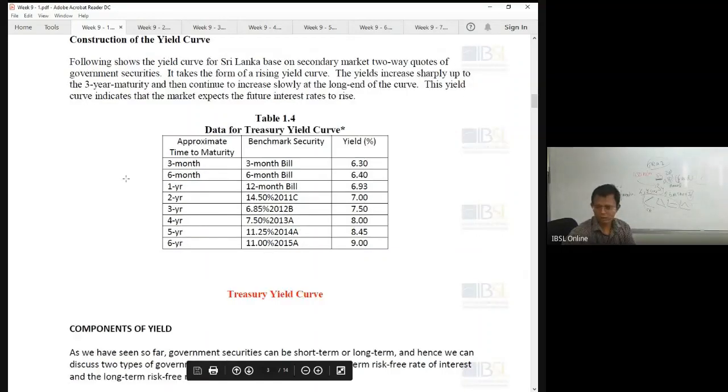What is the yield on? Treasury bill, treasury bond yield. The other axis you have 3, 6, 1 year, 2 year, 5 year, treasury bond rate. Then you draw it.